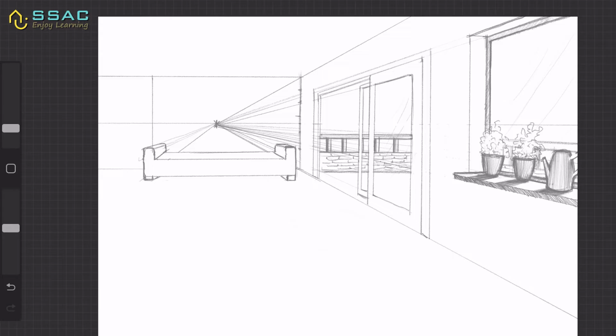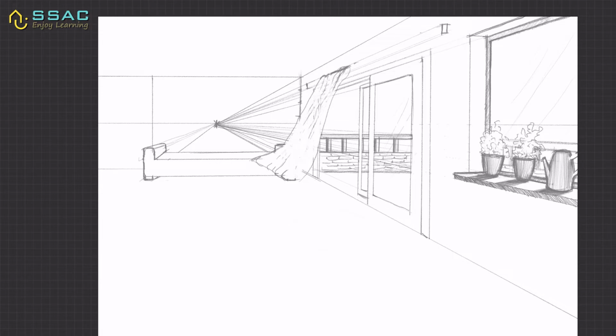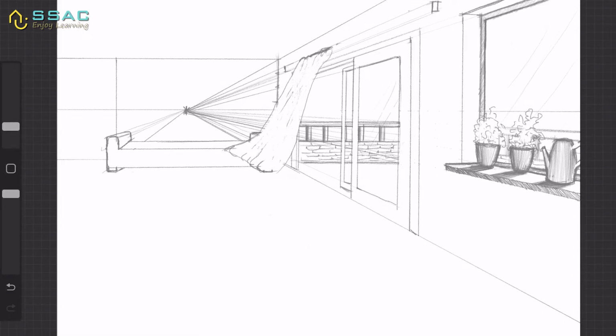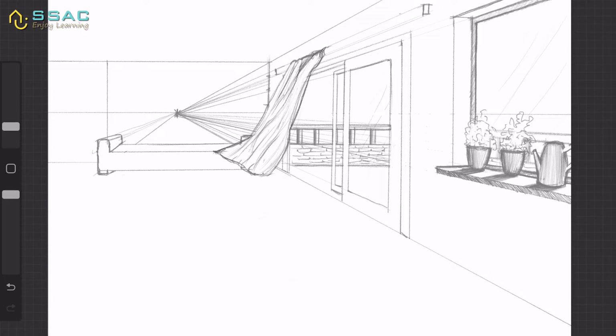In the front I am making this small sofa because I have to make something over there and there was not enough space. As you can see the sliding door is on the right side, so we have to consider all those things as well, as we have to also show ventilation in the room. There is no other way than showing a good ventilation other than flying curtains. So if you're making curtains like this, it automatically gives a feel in the room that there's a lot of ventilation in the room. Other than that everything is fixed.